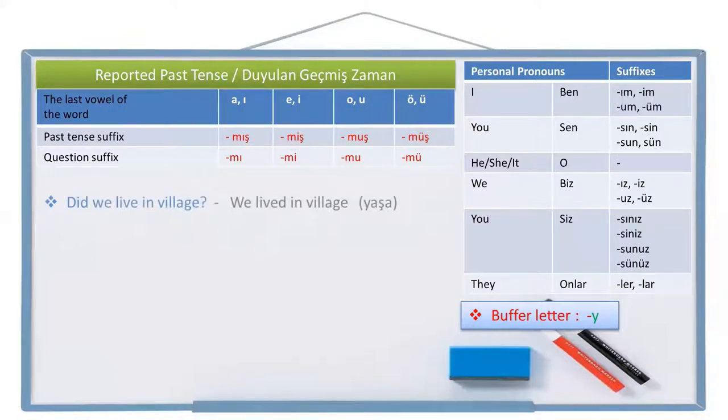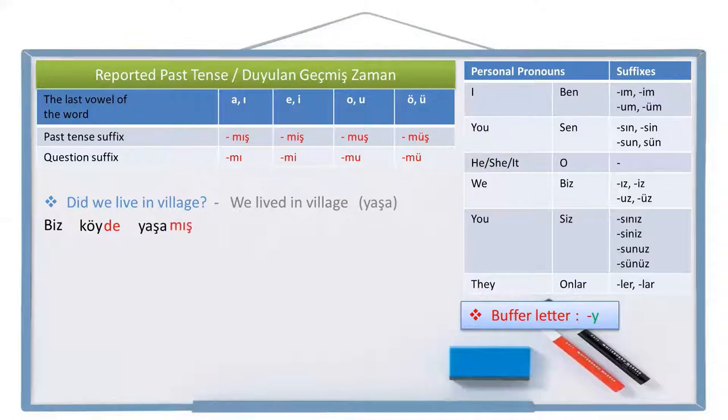Did we live in the village? We lived in the village. Doesn't matter. Live is yaşa in Turkish. Let's write the positive sentence first. We, biz, village, köy, in the village, köyde, live, yaşa, lived, yaşamış.